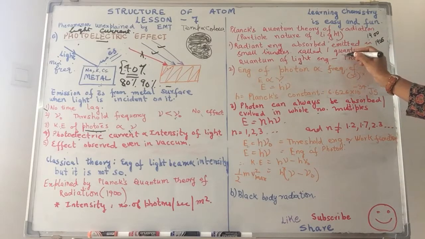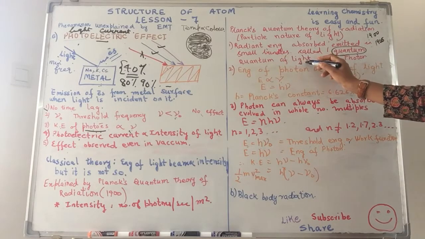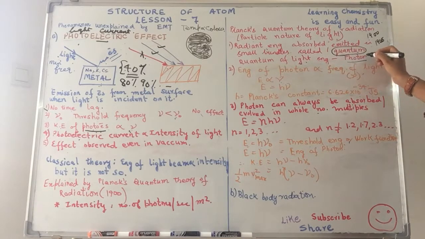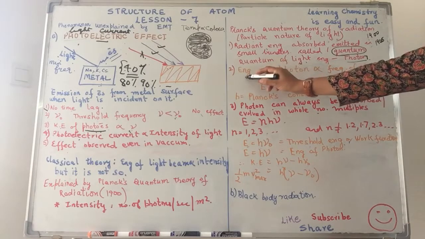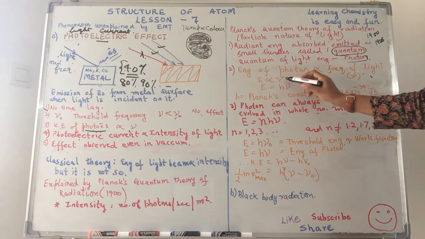These small bundles or packets are called quantum. So you can have 1 quantum, 2 quantum, 3 quantum. You cannot have fractions. When we are talking about a quantum of light, the specific term that we use is called photon. The energy of this photon is directly proportional to the frequency of light that is being incident. So E is directly proportional to nu. Nu is the symbol of frequency.